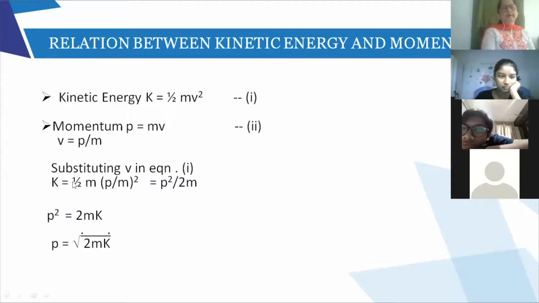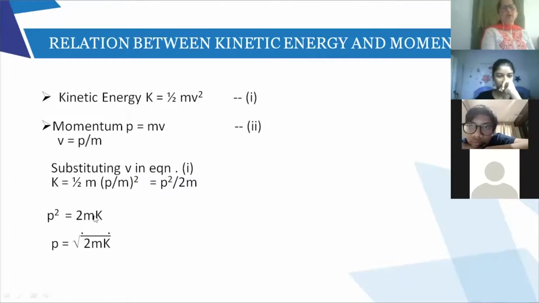I say K equal to half m, and instead of v square, I write p upon m the whole square. Then in the lower part, m gets cancelled. So you get p square upon 2m. Do the cancellation and see. So kinetic energy equal to p square upon 2m, or I can say p square equal to 2mK.